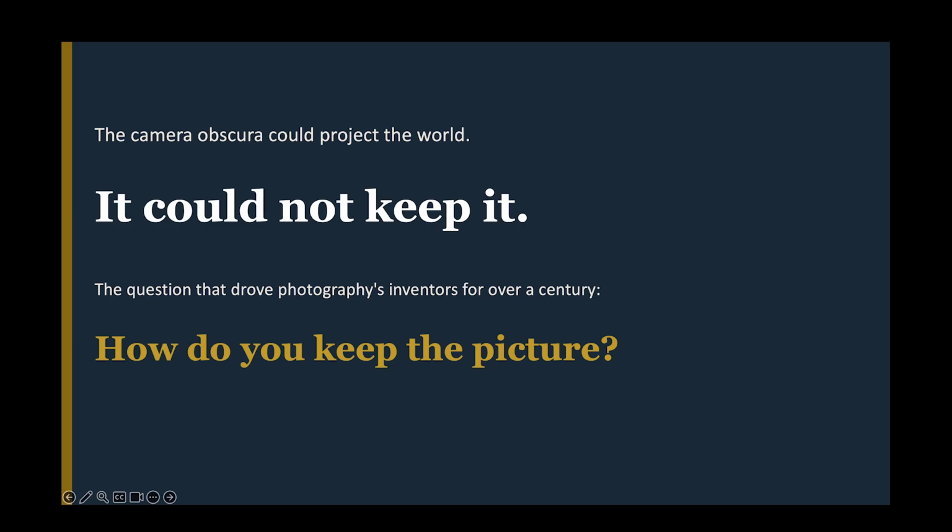The camera obscura solved the problem of projecting an accurate image of the world. What it could not do was save it. It could project the world, but it could not keep it. The question that drove photography's inventors was a simple one. How do you keep the picture?